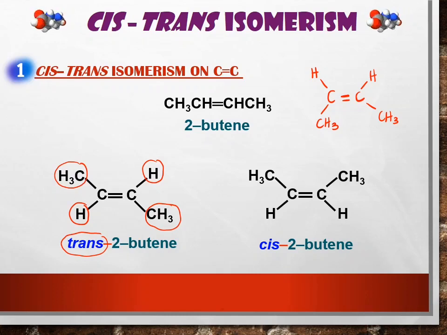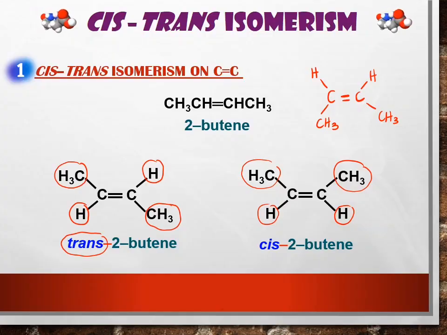What you can see here is the position of the four groups of atoms: the same side, for example the hydrogen atom at the below side and the CH3 at the upper side. So remember, for the trans isomer, it must be opposite sides, but for the cis isomer, it must be on the same side.